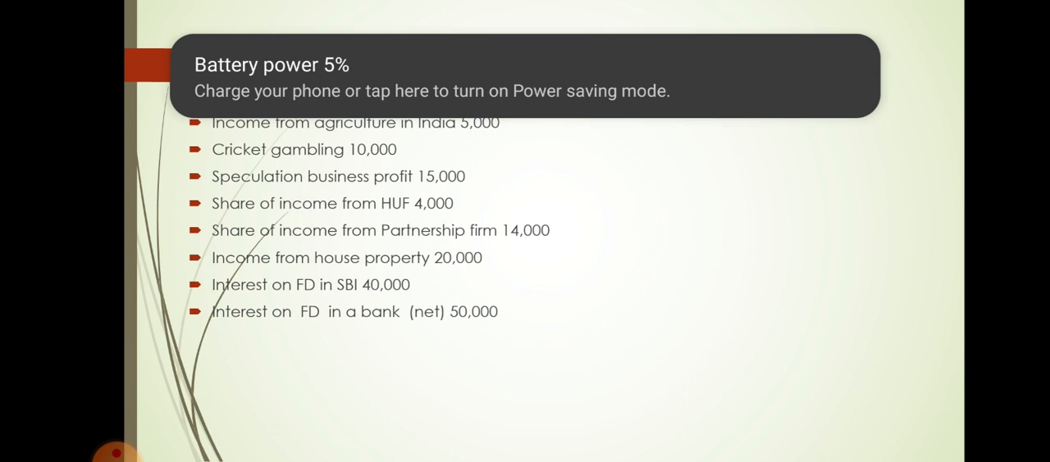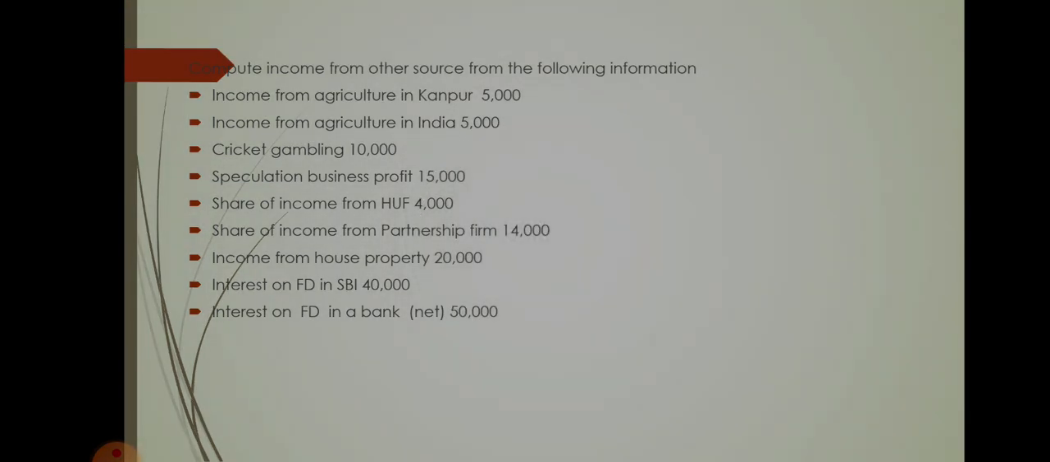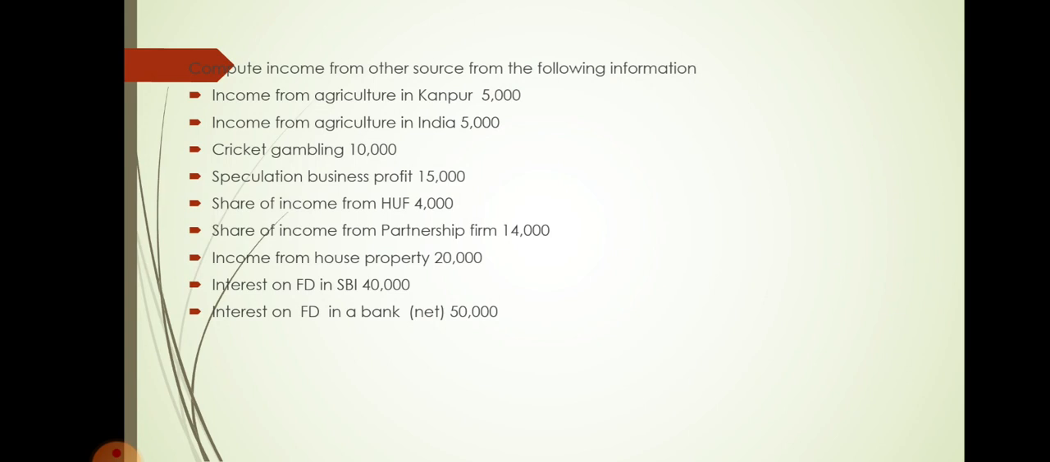Next, cricket gambling. So the cricket gambling, any winnings that you have is treated as casual income and it is taxable. So 10,000 is taxable. Speculation business profit is given 15,000. So speculation business profit means here it is not an income from other source. So it comes under the head business and profession. So here in income from other source it is not taxable.